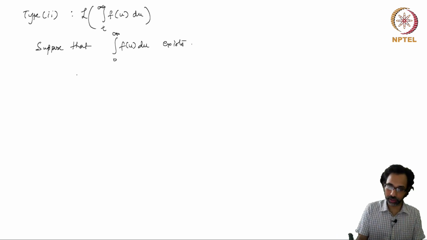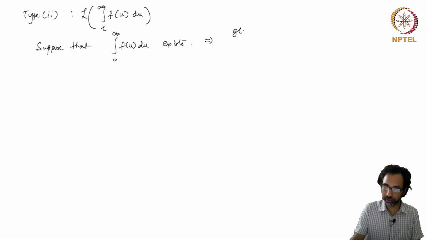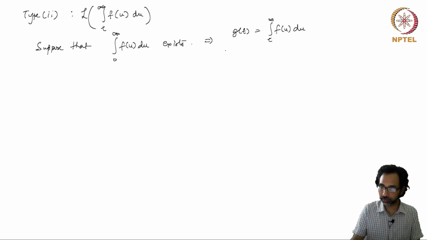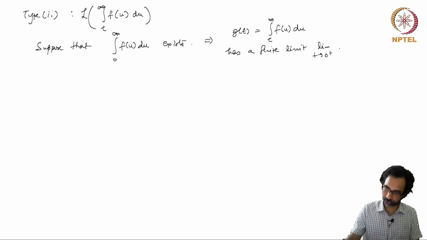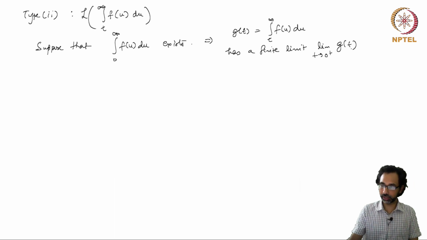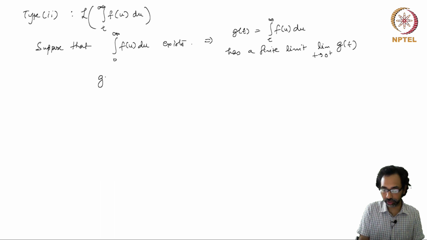Then this implies that the function g of t given by the integral from t to infinity of f u du has a finite limit when t goes to 0 from the right, and so in our notation, g of 0 plus is this integral from 0 to infinity of f u du.